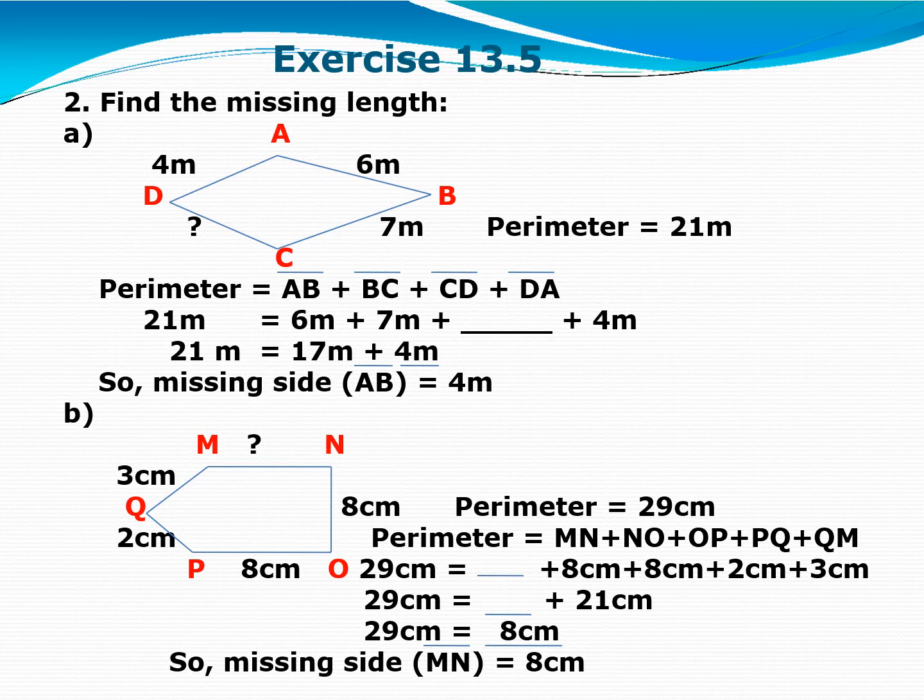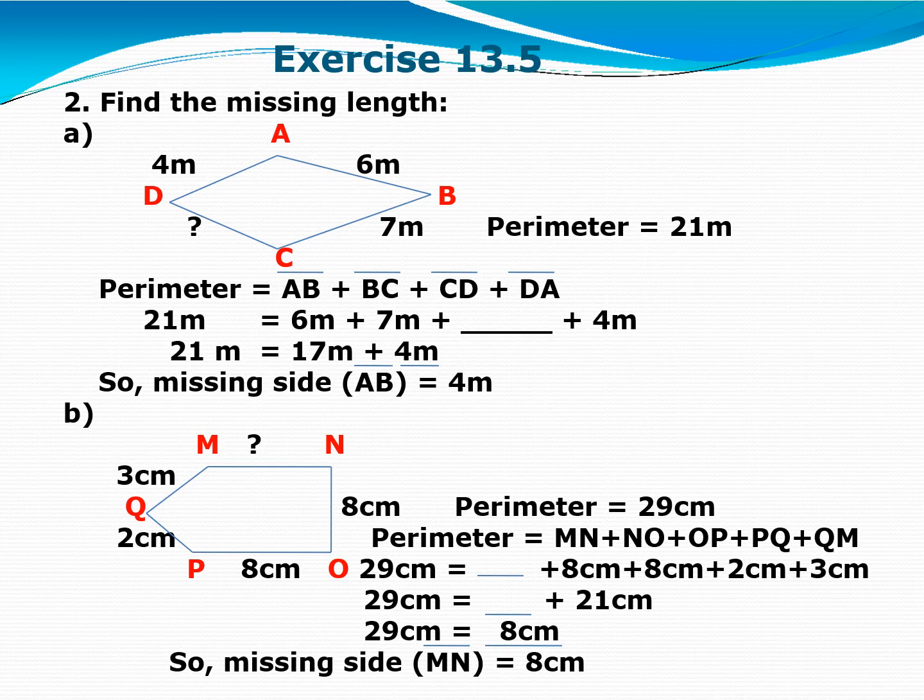Right? Now question number B. Again one figure is there and the sides are given. The side measurements are there. Perimeter is also there, 29 centimeter. And you have to calculate the length of side MN. Write down perimeter, that equals the total of all the sides, means MN plus NO plus OP plus PQ plus QM. Right? And perimeter is 29. So write down 29 below the perimeter, and whatever values are given for the different sides, write down that.